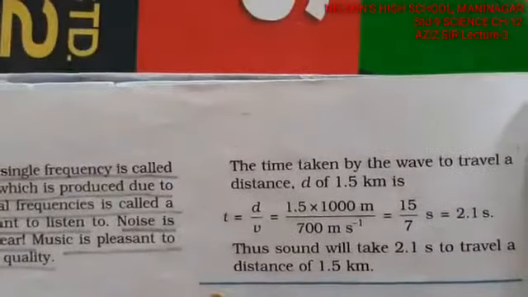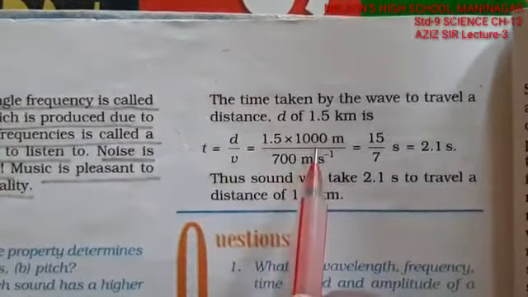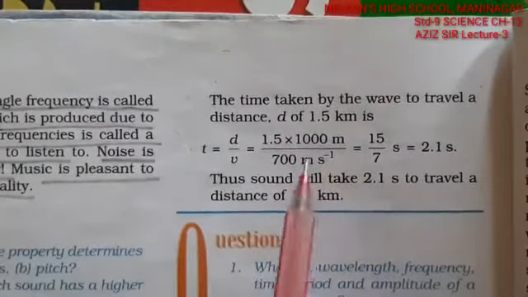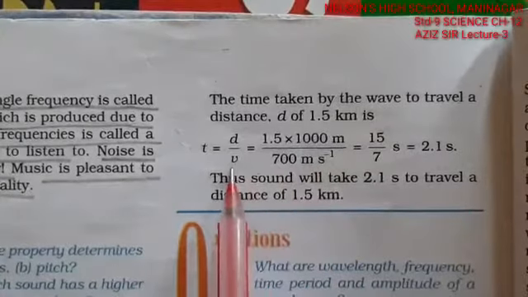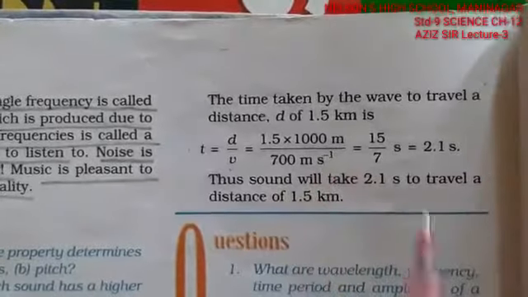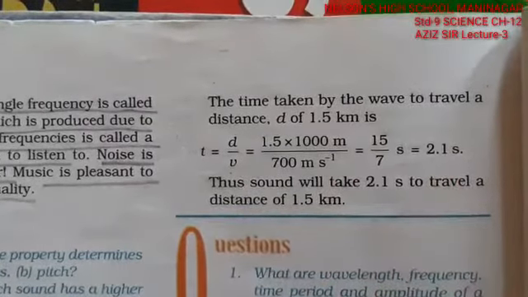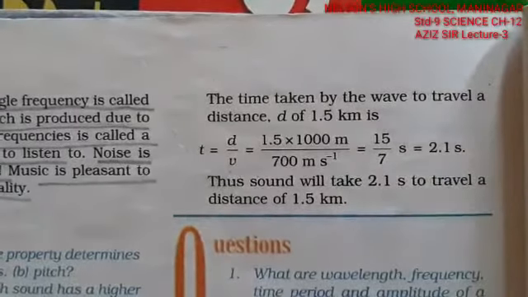And the same way, the time duration that is supposed to be taken, because it is 1.5 kilometers, so multiply by 1000, makes it 1.5 into 1000 divided by the speed of 700 meters per second. Cutting down the values, it takes 2.1 seconds to travel 1.5 kilometers. This is how sums are solved.